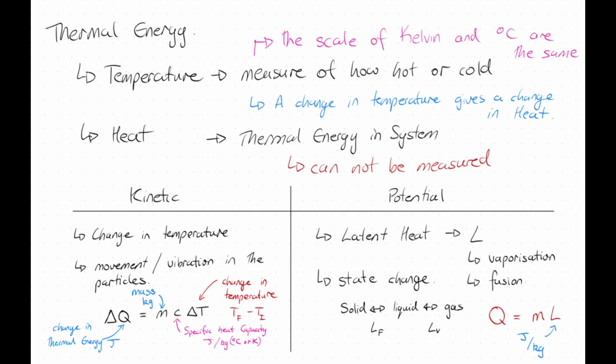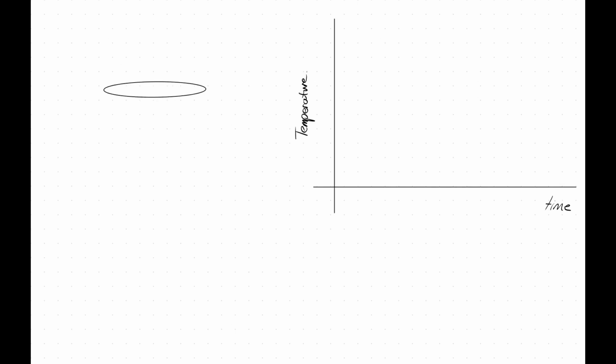So I'm going to go into the next slide, and what we're going to do is look at a graph. So here is my graph. On this side over here, I'm going to have time, and on this side, I'm going to have temperature. What I'm going to do is draw a saucepan. So here is my saucepan. I'm going to put a large chunk of ice into my saucepan, like that, and then I'm going to put it on the hot plate.